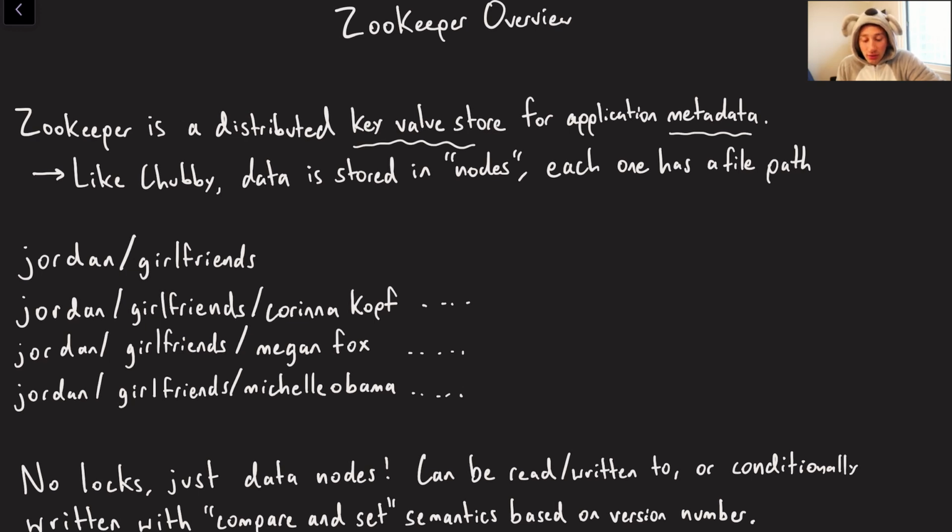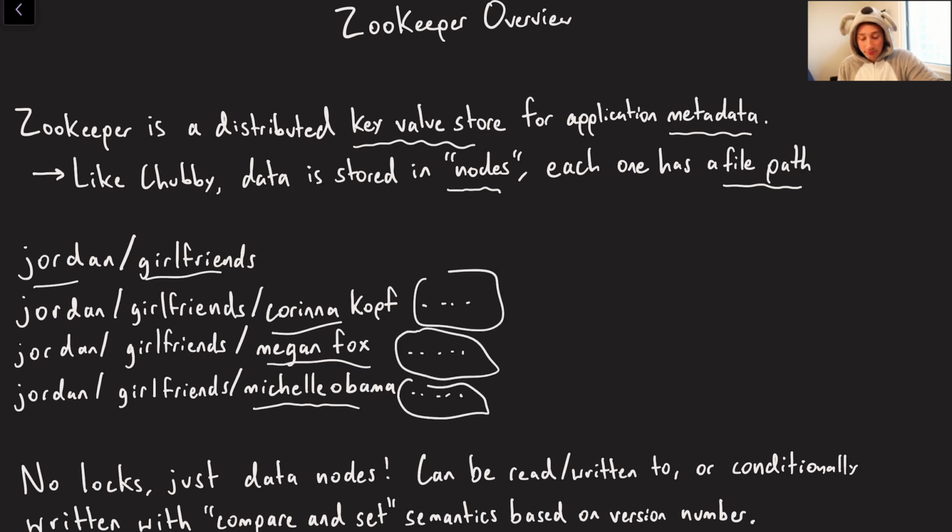But basically, data is stored in all of these nodes, or Z nodes, and each one is effectively represented by some sort of file path. So in this case, if we have some path Jordan/girlfriends, we can create a bunch of nodes under that. So, Corinna Koff is my girlfriend, Megan Fox is my girlfriend, Michelle Obama, she gets thrown in there. And all of these are the data associated with every single one of these nodes. And so interestingly, whereas Chubby supports kind of a lock node out of the box, ZooKeeper does not. We just have this concept of data nodes. So you can write data at a particular path.